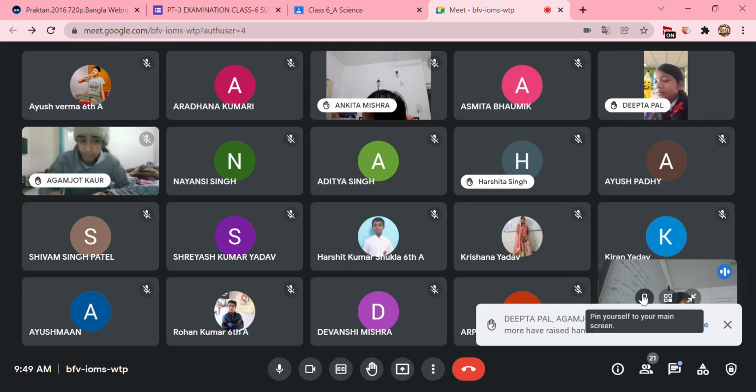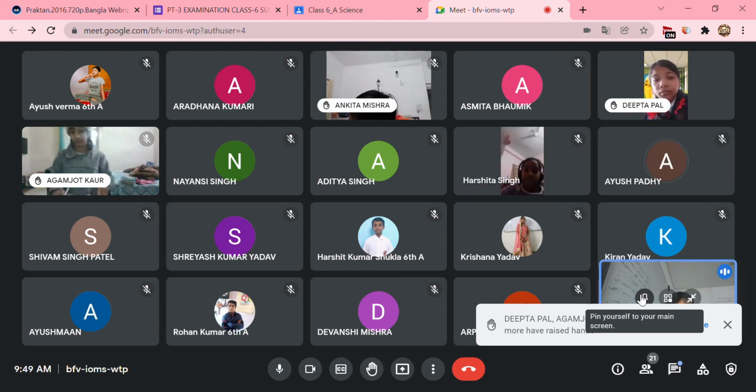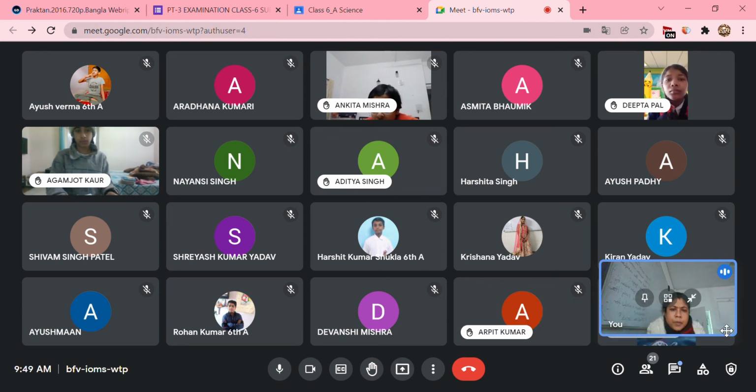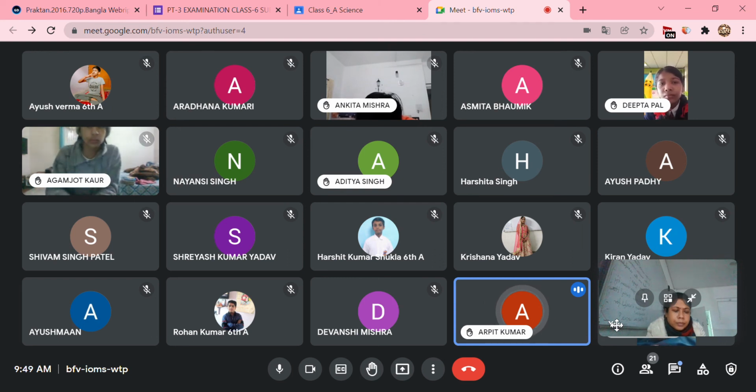Next question. What do you mean by streamlined body? How is this shape useful for locomotion? What is a streamlined body? I'm not getting hands up except Agam, Ankita, Dipta, Aditya. Rohan Kumar, Devanshi. Yes, Arpit will answer. Ma'am, a streamlined body is a shape that lowers the friction drag in a fluid.